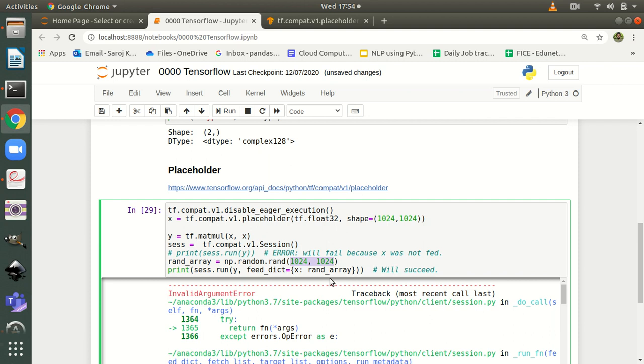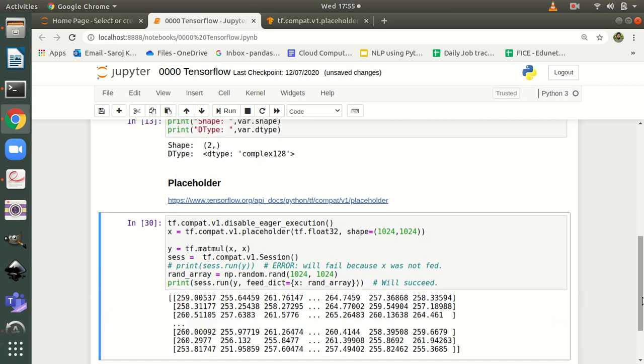If you want to feed this matrix to the corresponding placeholder, you can do it this way, by using feed_dict. This feed_dict helps you to feed your placeholder. The placeholder here is your x, and this is the corresponding value I need to feed it, and both need to be encapsulated as a dictionary, where the key represents the placeholder and the value represents the value. If I execute this one, you can see it is executed very well.